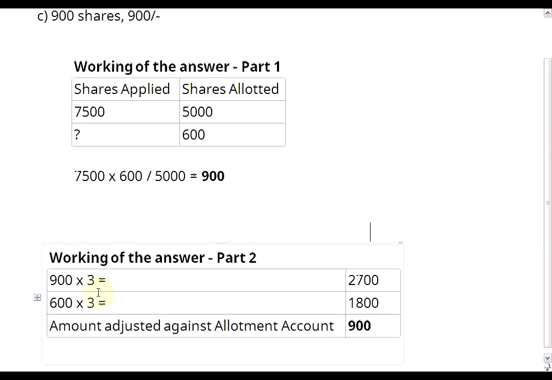Now let us go to the explanation of part number 2. The person had applied for how many shares? 900 shares at a rate of rupees 3 each. 3 is the application money. Therefore the person has paid 2,700 rupees to the company.